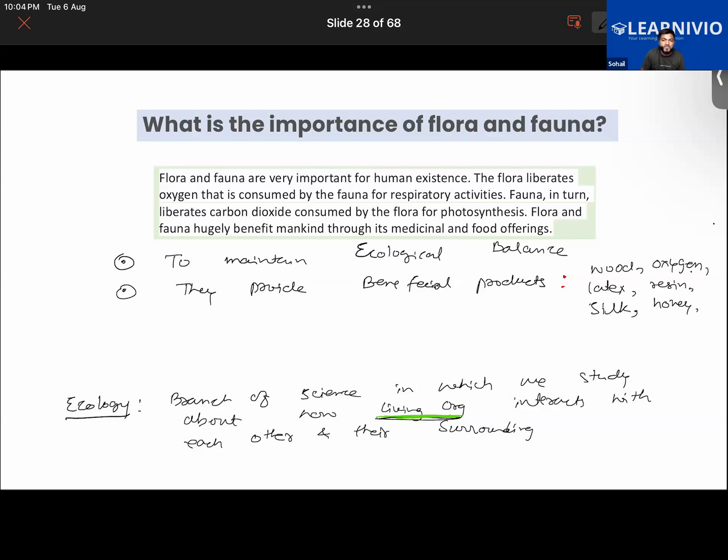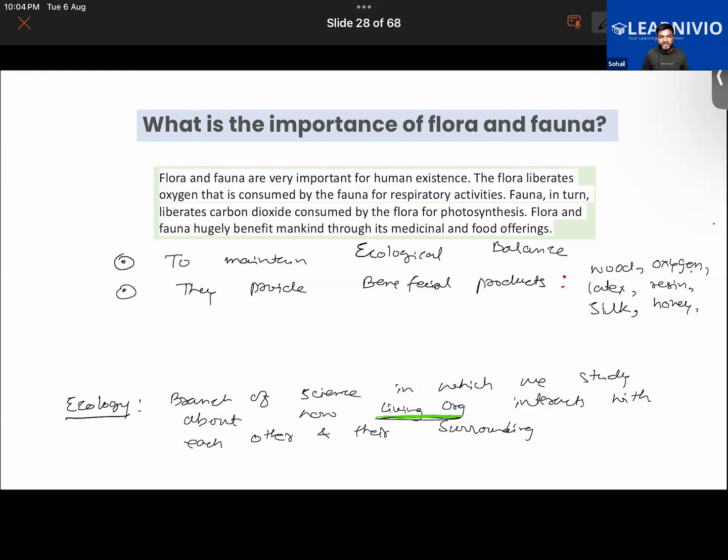So all of these are some of the materials that we get from these two, right? Furthermore, if a place has a rich density of flora and fauna, it becomes a place of attraction, a tourist attraction, isn't it? Countries like Indonesia, the Caribbean islands, or Panama are particularly well-known destinations for tourists right now.